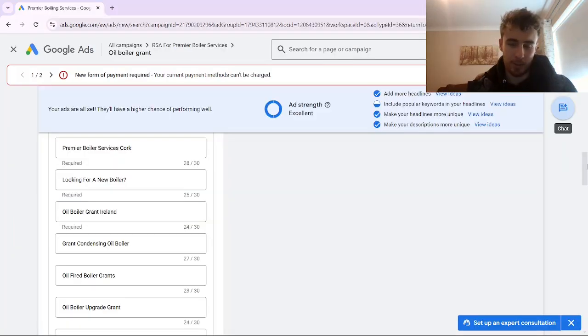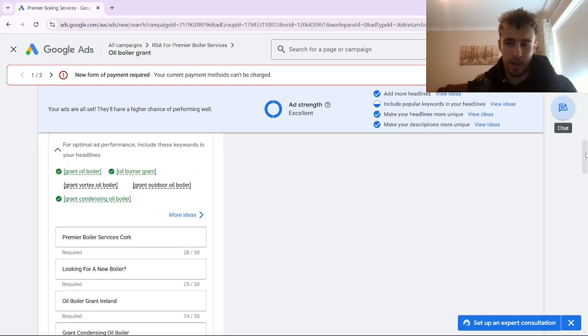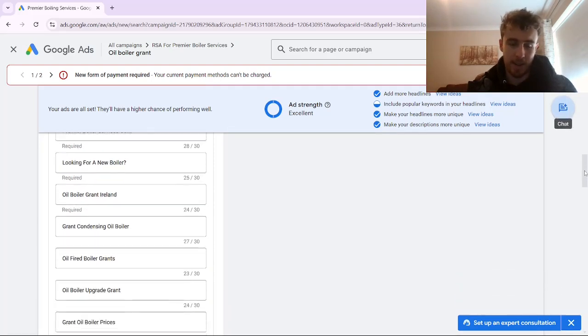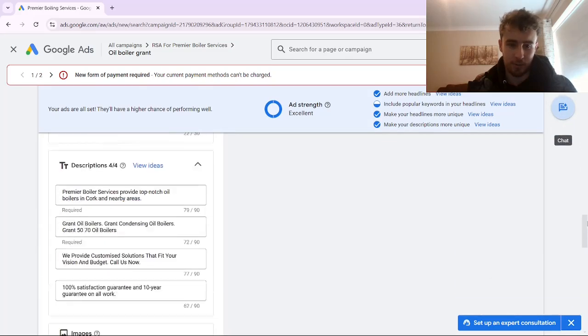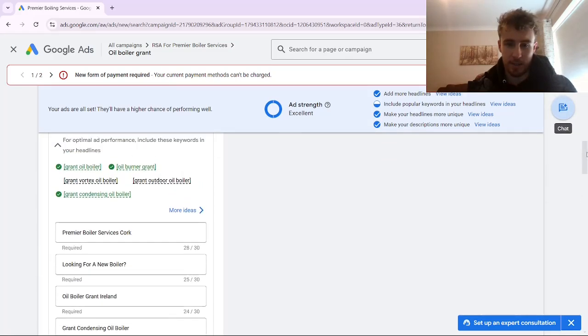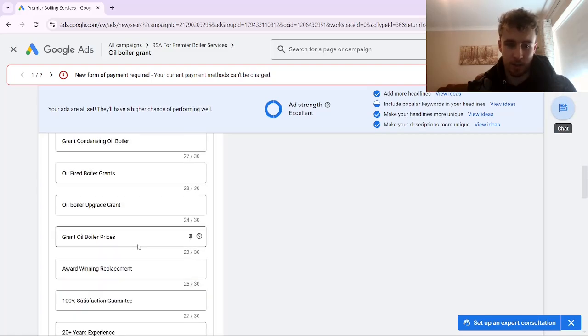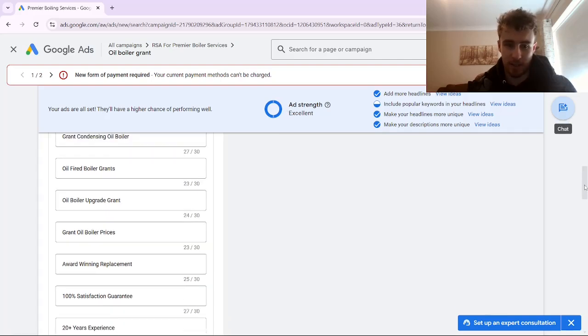And when we're talking about Google's AI, we're not just talking about bidding strategies, but also how Google will automatically create headlines and descriptions for us to use for our ads. You can see here that we only just opened this up to create a new ad, and all of these were automatically created before I even had the option to say anything. And they gave us an ad strength score of excellent right at the very beginning.